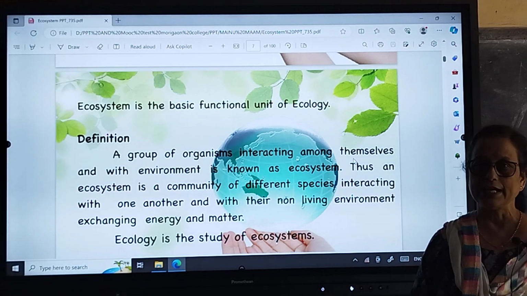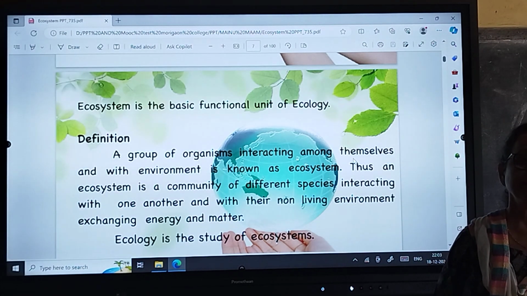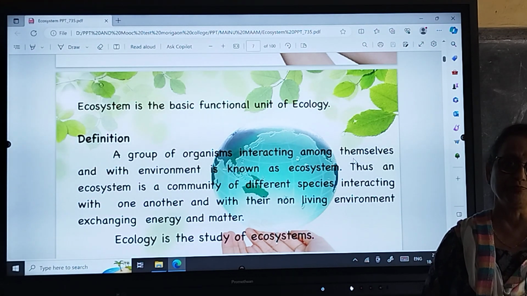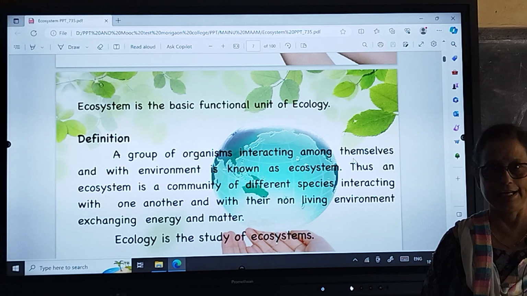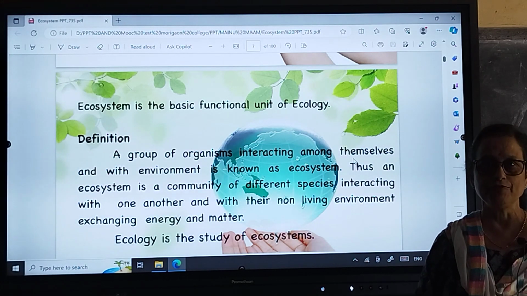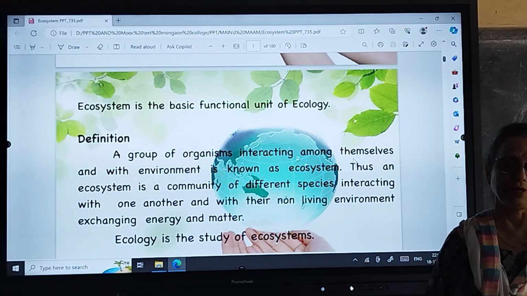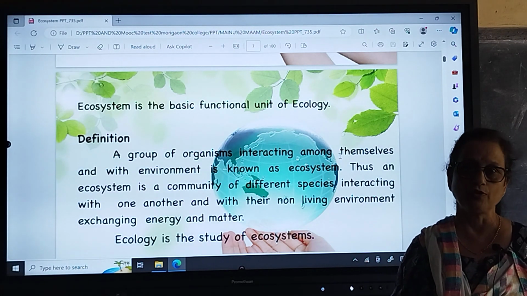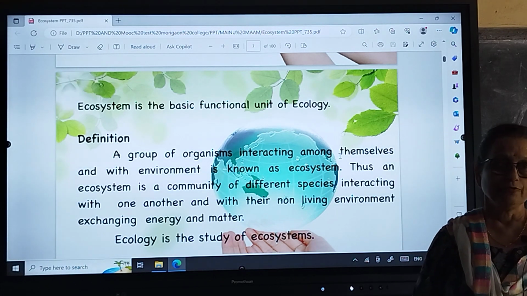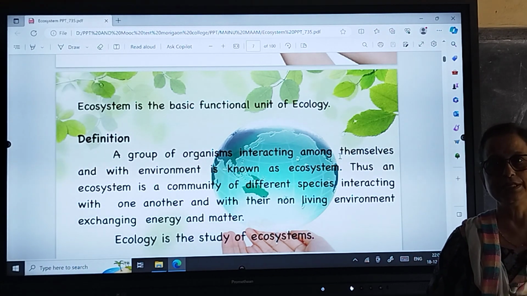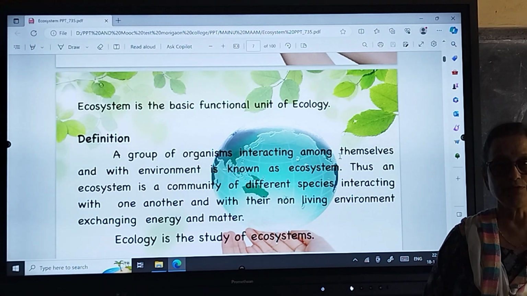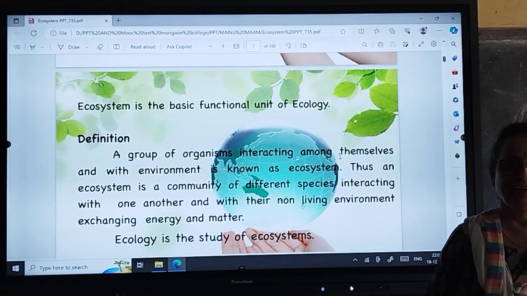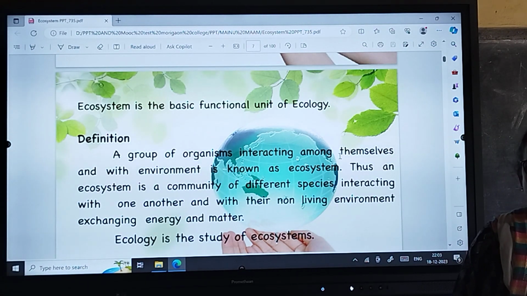Some animals are directly dependent on green plants, and some depend on smaller animals. Those animals directly depending on green plants are called herbivorous, and those animals that depend on other smaller animals are called carnivorous. For example, tiger.